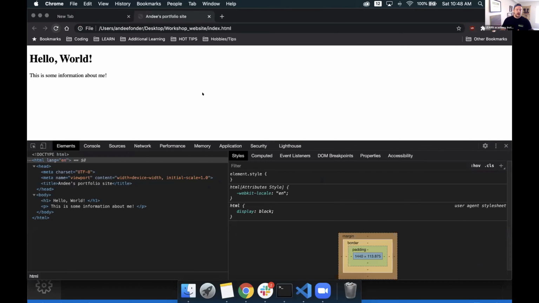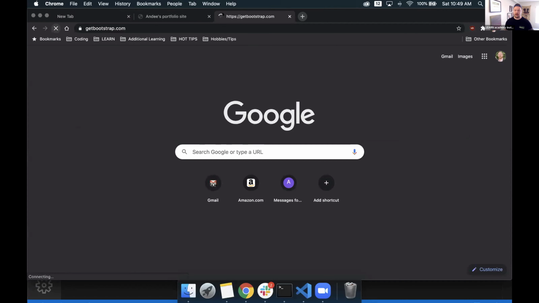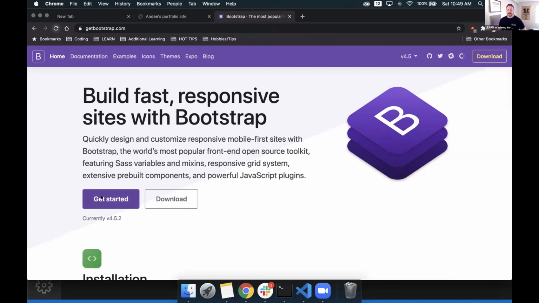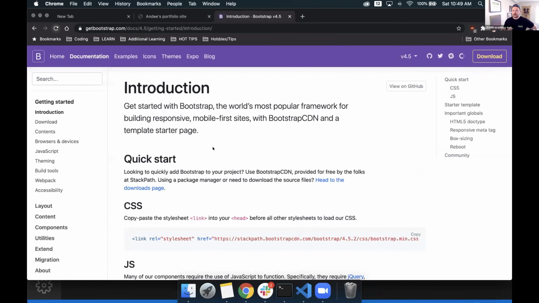Great. So let's get Bootstrap onto our site, and we can start working with that and actually building out this site using that framework we saw earlier. So what we'll do is we'll go to getbootstrap.com in our browser. From there, we simply click on the Get Started button. They made it really easy for us. Make sure you click Get Started, not Download. We just need Get Started.